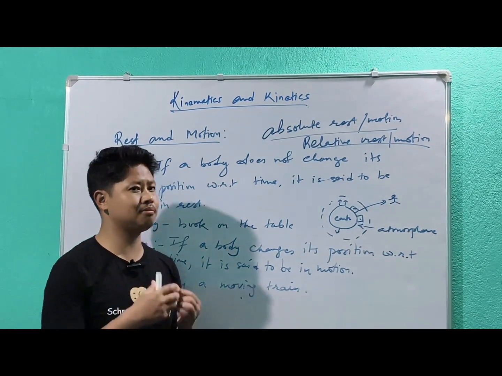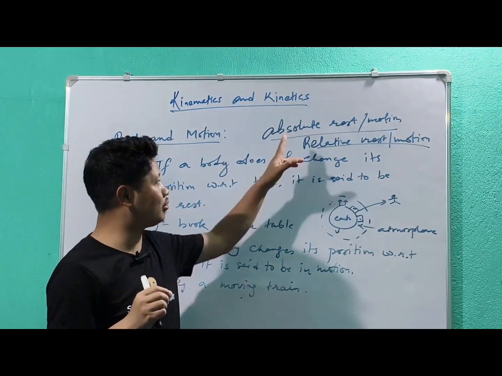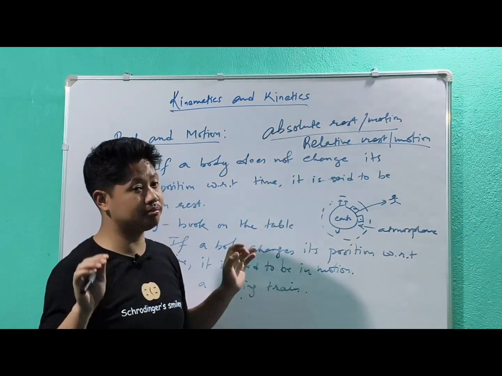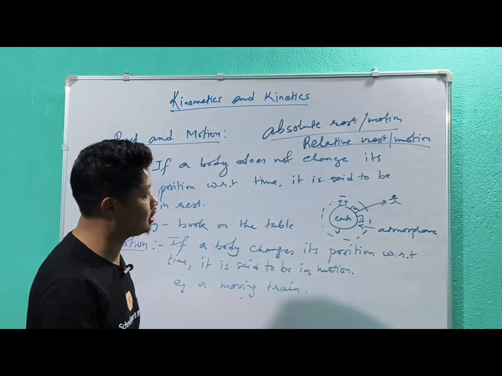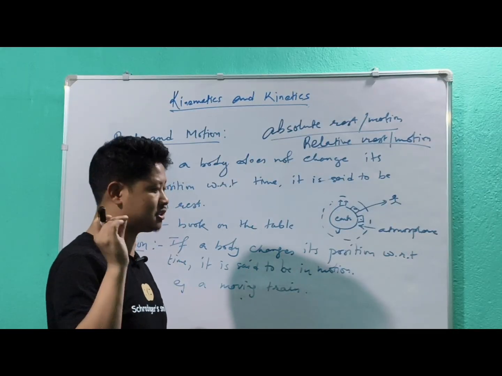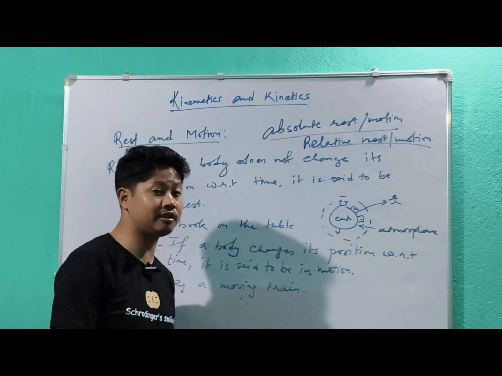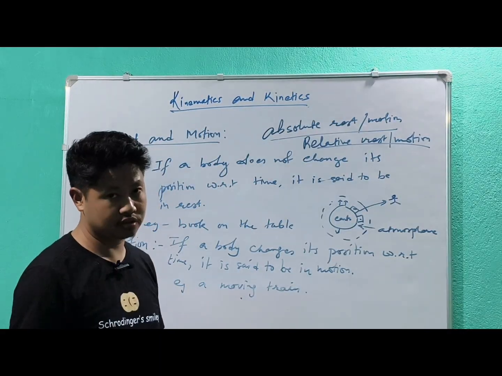So when you are talking about rest and motion, always talk about relative rest or motion, not absolute rest or motion, because there is no such thing as absolute rest. Nothing is at rest, because the whole universe is also in motion. So we must say there is nothing which is at absolute rest, only relative rest and motion, okay.